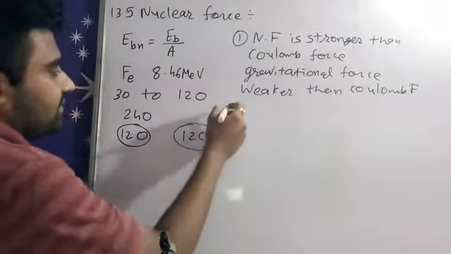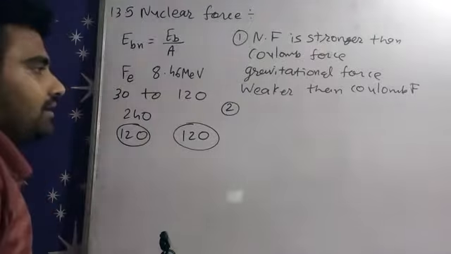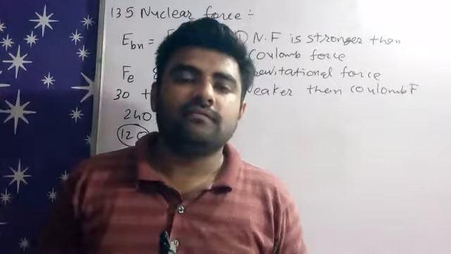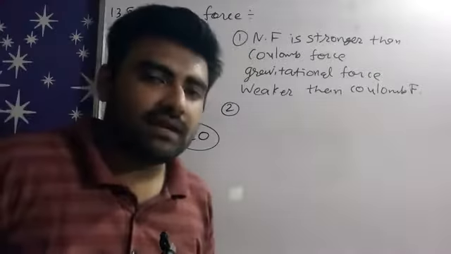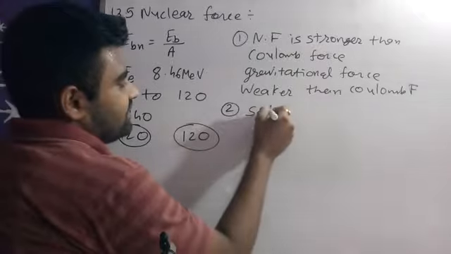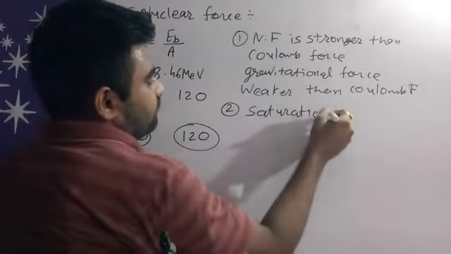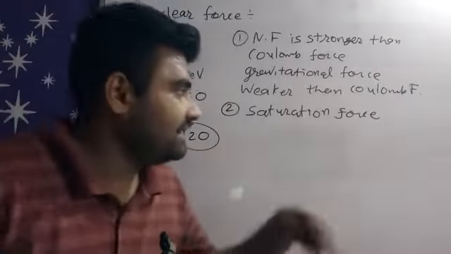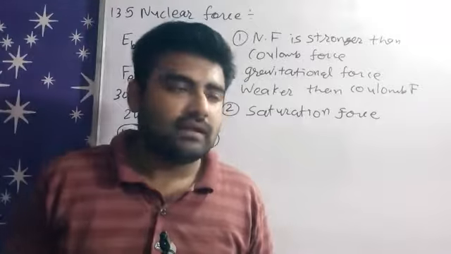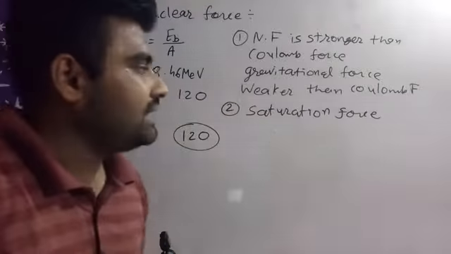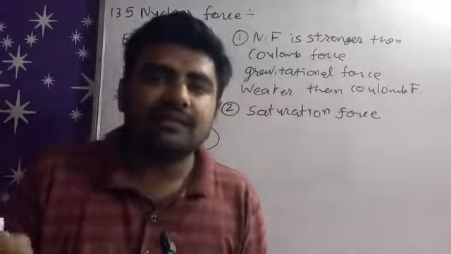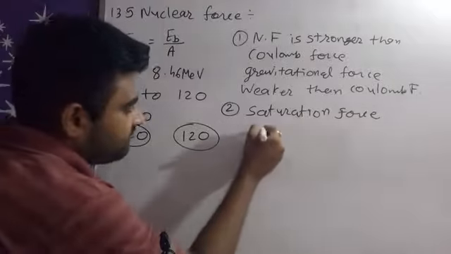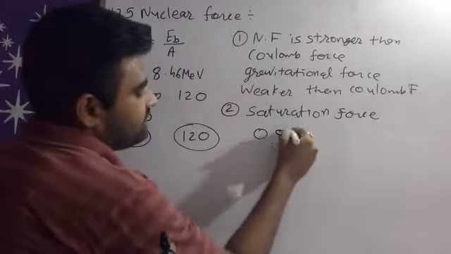Now the second characteristic. Whenever a particle is far away beyond a certain limit, the force becomes a saturation force. Saturation force means we can also call it saturation distance, meaning after that distance we don't have any force. So this force is applicable only for a certain region, a certain distance. For saturation, we have one number, that is 0.8 fermimeter.